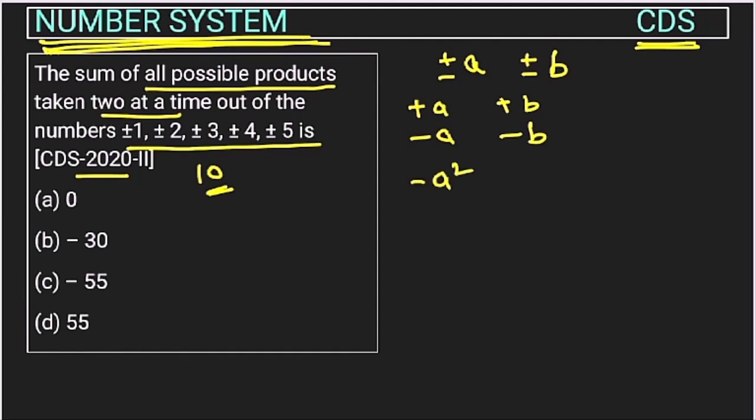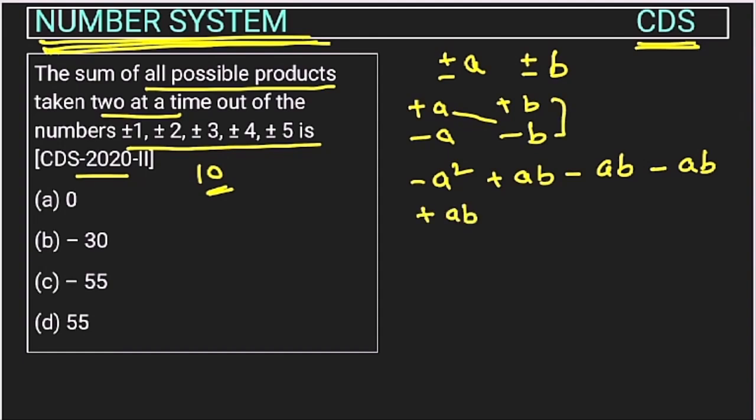Now this plus A will get multiplied with this positive B, so this will be plus AB, and it will also be multiplied with minus B, so this will be minus AB. In a similar way, this minus A will multiply with this plus B, so this will become minus AB, because we have to multiply only two values at a time. Now we will multiply this minus A with minus B, so this will be plus AB, right?